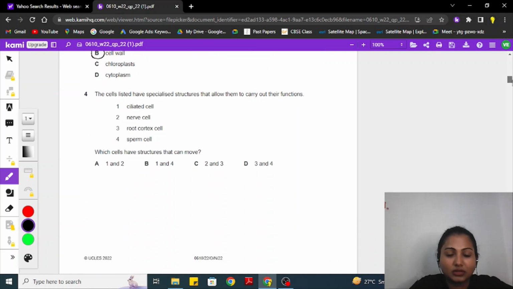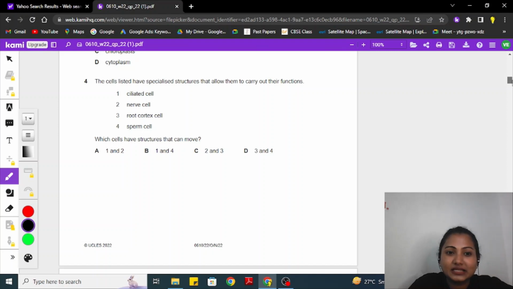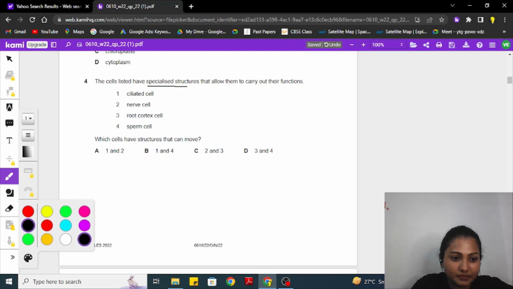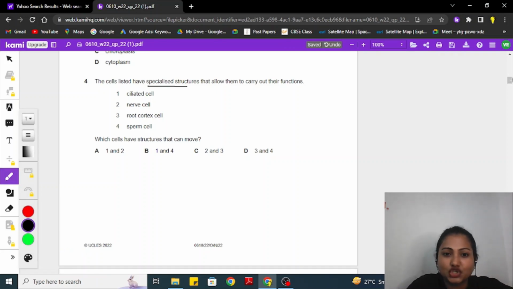Fourth MCQ, the cells which are listed as specialized structures that allow them to carry out a specific function. Which cells have structures that can move? Here we have option 1, ciliated cell, nerve cell, root cortex cell and sperm cell.